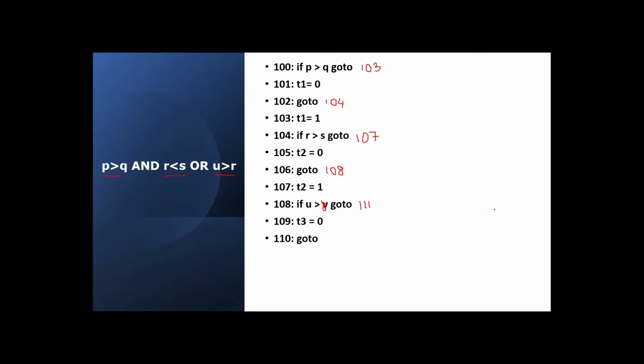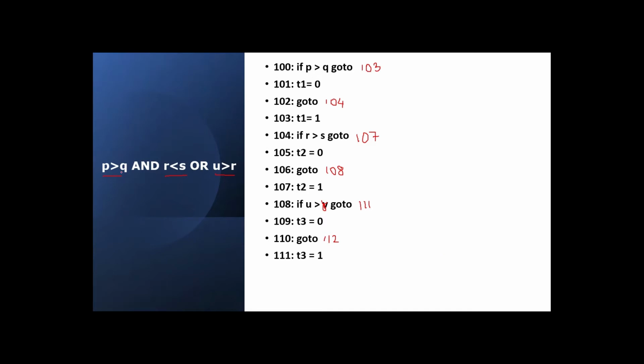So where do we have to go? We have to go to next state plus 2. So from 1110, what is the second next statement? 1111 and 1112 is the second next statement. So you have to go to 1112. Okay. So finally, after that, what do we have to do? We have to write down the statement of the if block, that is t3 equal to 1.